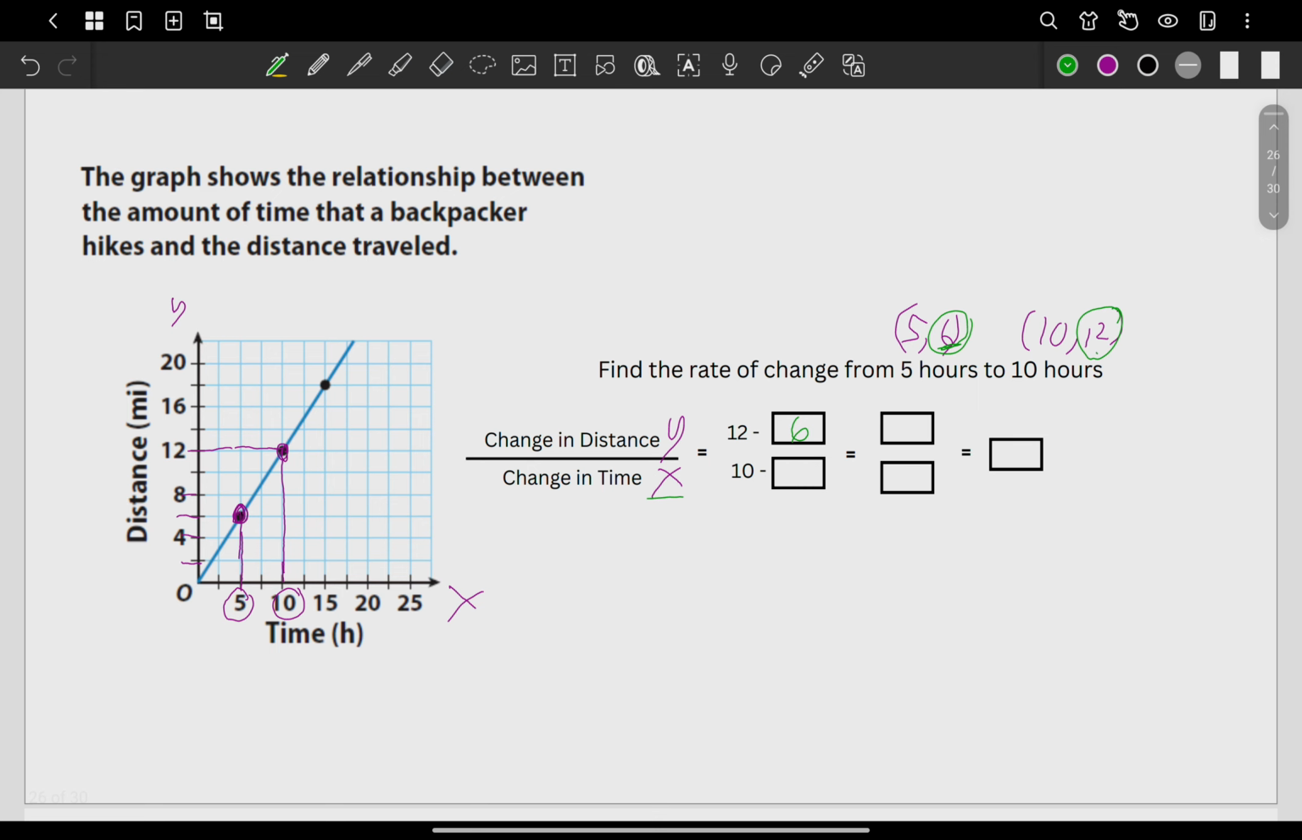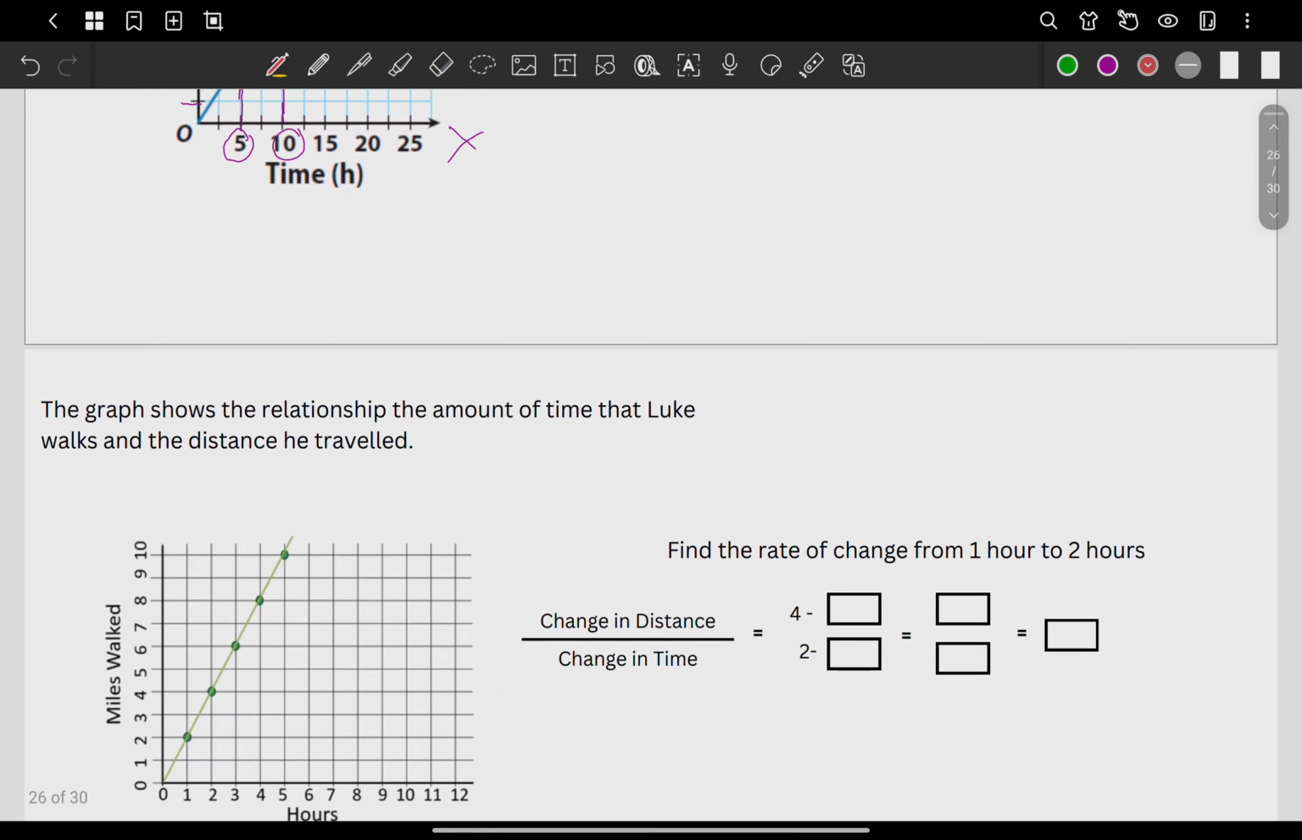Next, change in x. What are your x? You have 5 and then you have 10. So the 10 is here already. What's the other x? It's 5. You subtract that, it's going to be 6 over 5. Simplify, not anymore. Simply, your answer is 6 over 5. Okay, that's it. Next one.